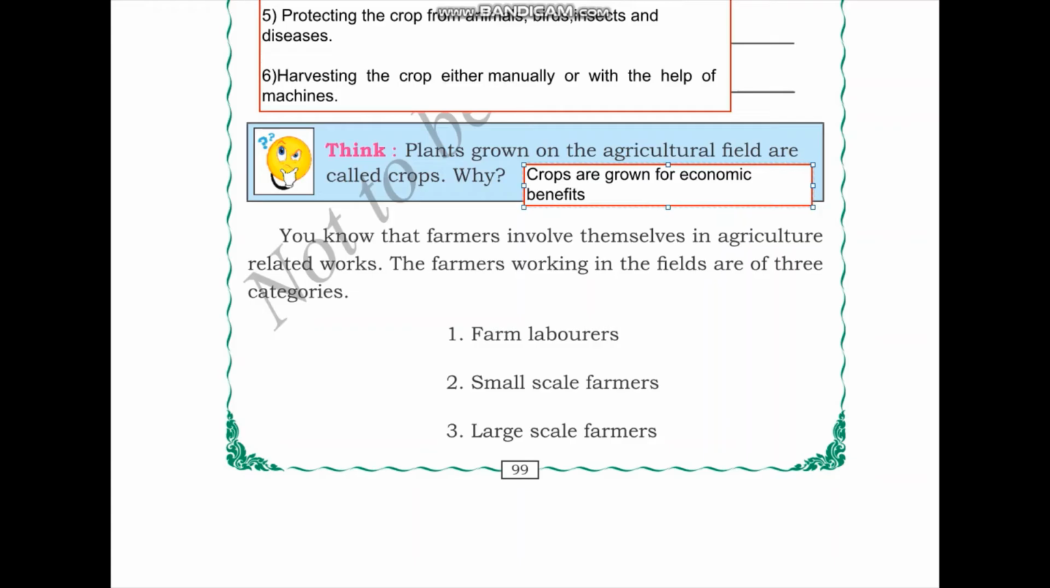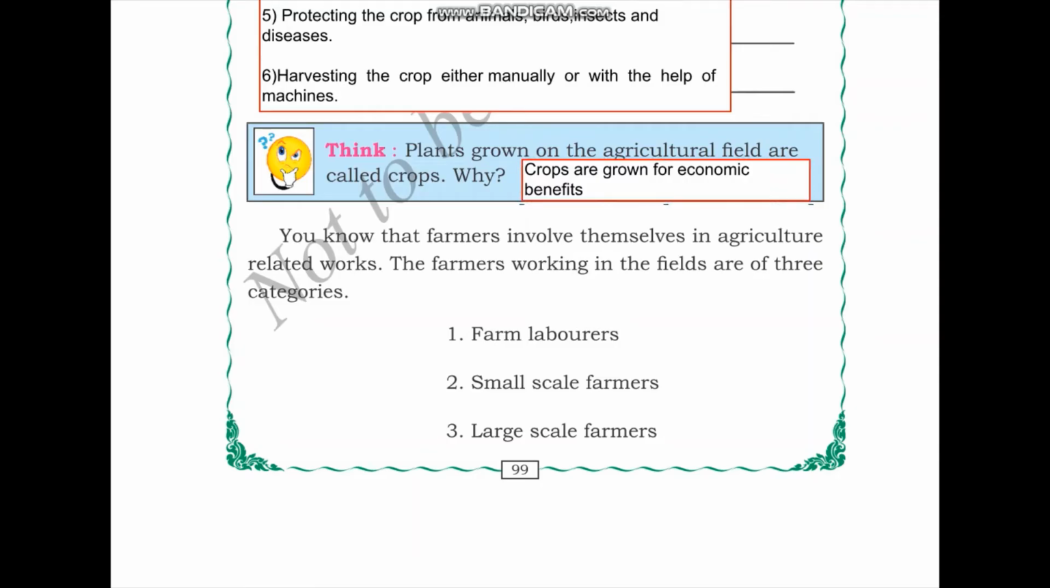The next activity is think. Plants grown on agricultural field are called crops. Why? So the difference between plants and crops is that crops are grown for economic benefits. That is why there are two different terms that are given. One is plants, which are grown in the wild, and crops, which are grown for economic benefits in agricultural fields.